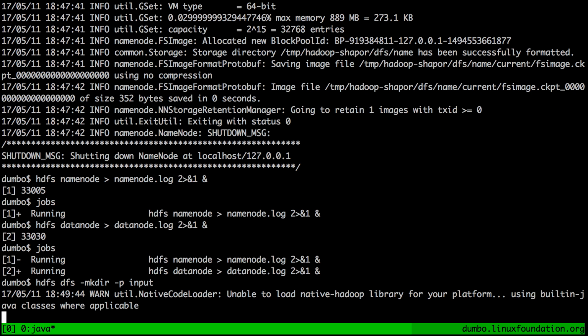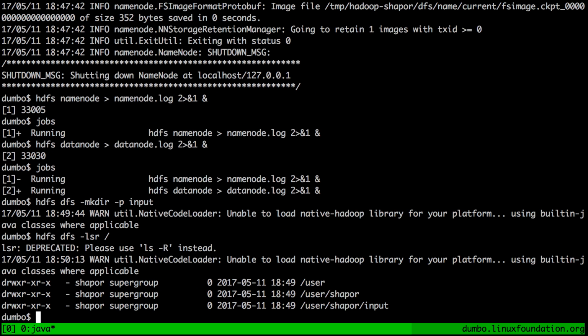Now, if you don't quite understand why I'm doing this, let's list everything that HDFS has at this point. The command for that would be dfs lsr, and if we give it /, it will traverse everything that's rooted at /, which is everything, and print out the names of folders and files. Now, don't worry, because we're running a brand new file system, there's only a few lines of output that we expect. So let's run it. As you can see, giving -p to mkdir created /user, and then it created /user/shopper, and then it created the input folder.